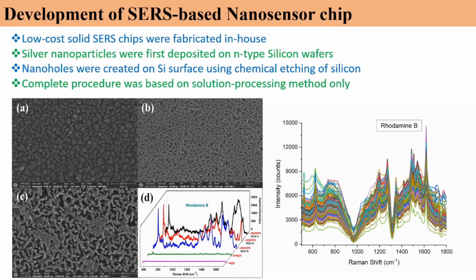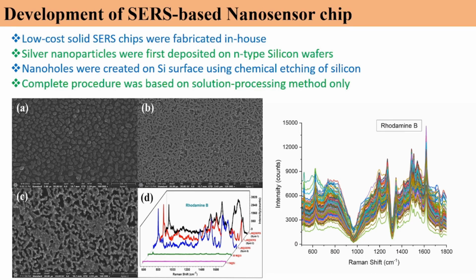The second thing, after developing it, was whether the chip is working or not. So we tested it with a model molecule, rhodamine B, and you can see in this one that the first line, which has almost no spectra, was coming from the bare silicon surface.